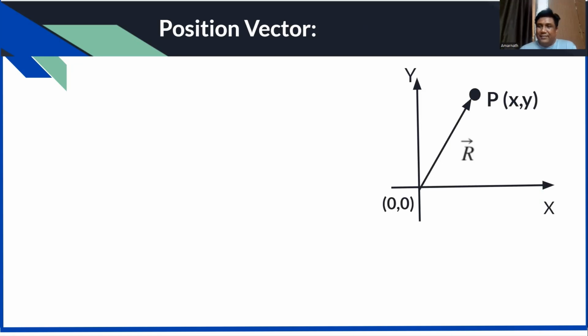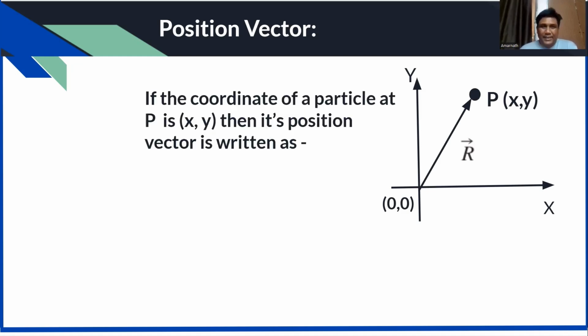Then the vector joining the origin and pointing towards that particular point is called the position vector. Here r is the position vector, but how can I write r? See, if the coordinate of a particle at P is x, y, then its position vector is written, very simply, as x i cap plus y j cap.